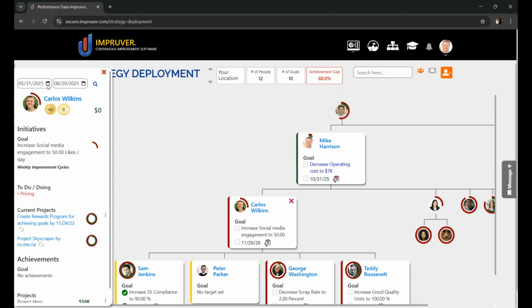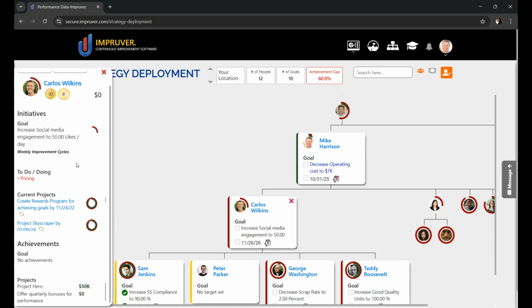And let's go a little bit further back in time. I want to see a whole year. So at a glance, I can see how many coins he's earned. I can see how much business impact he's driven. I can see his goal and his progress against his goal so far.